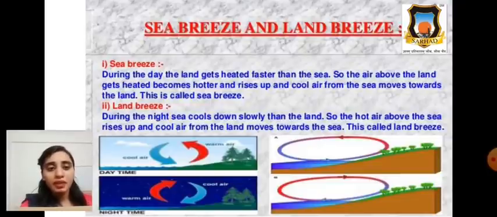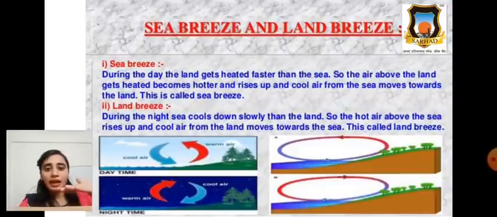Daytime, nighttime, all figures are here. See, sea breeze. During the day, land gets heated faster than the sea.